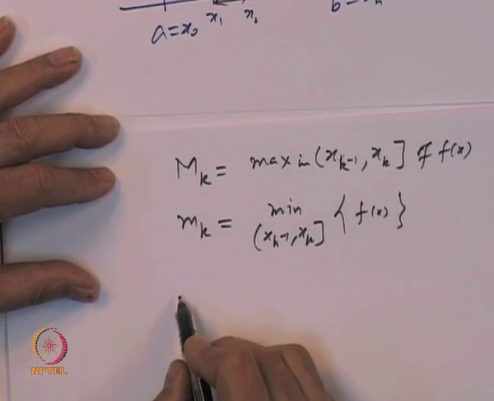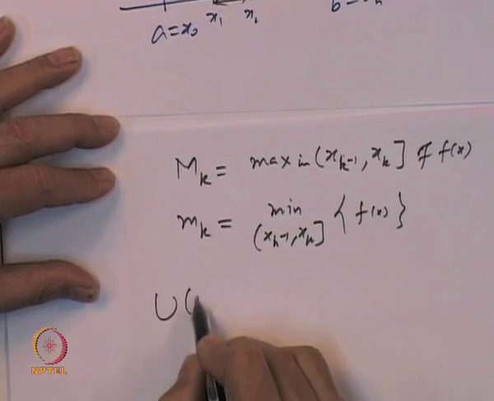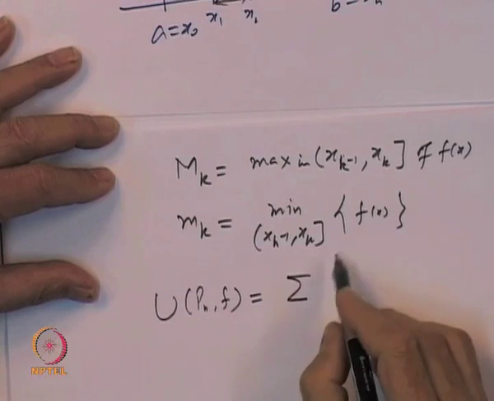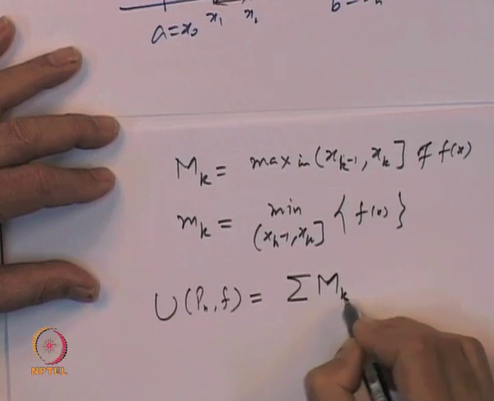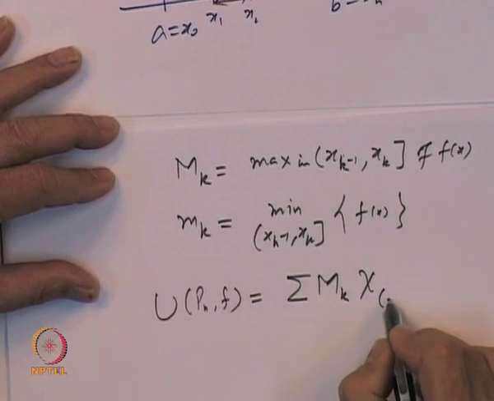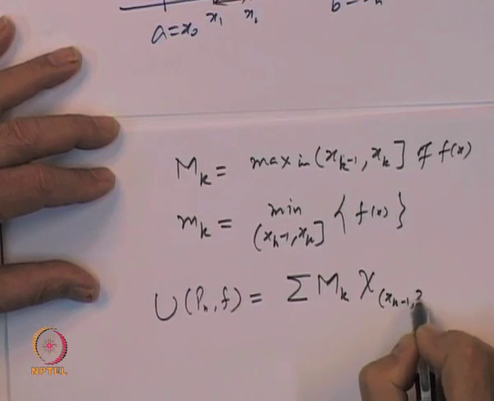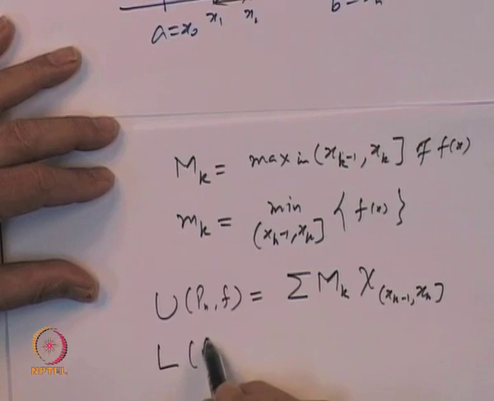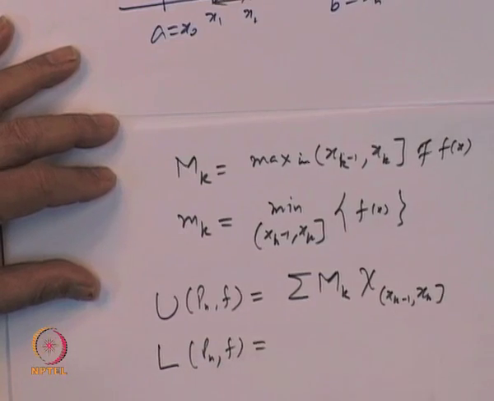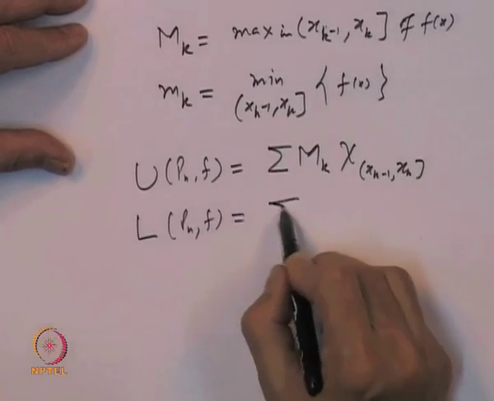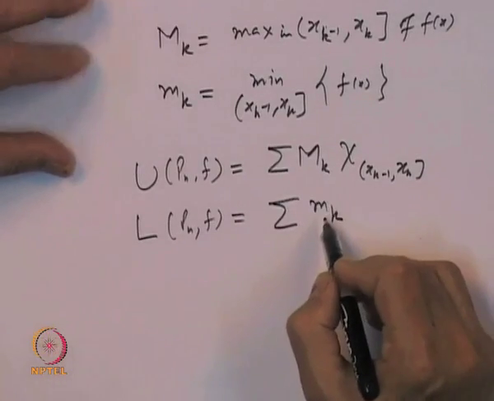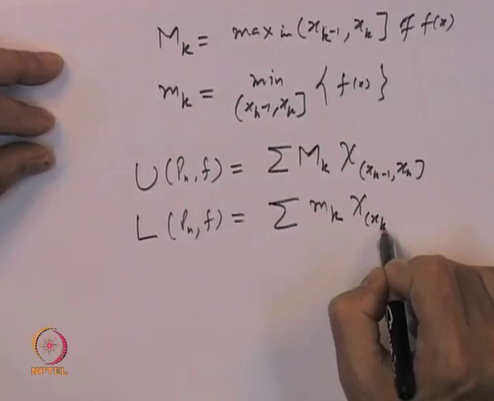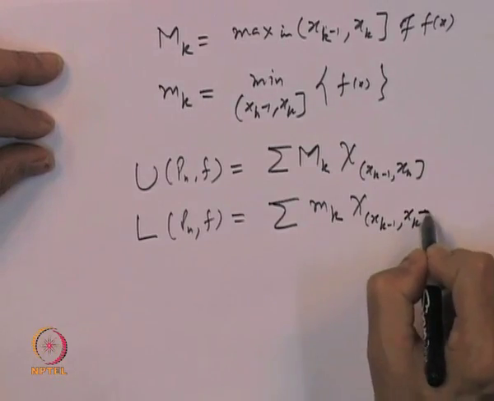Then we define the upper sum, which looks like the summation of the maximum value times the indicator function of that subinterval, and the lower sum with respect to P_n and f looks like the summation of small m_k, the minimum value of the function in that subinterval x_{k-1} to x_k.